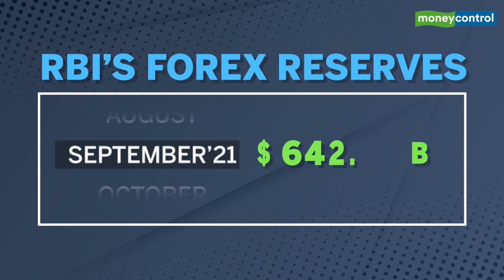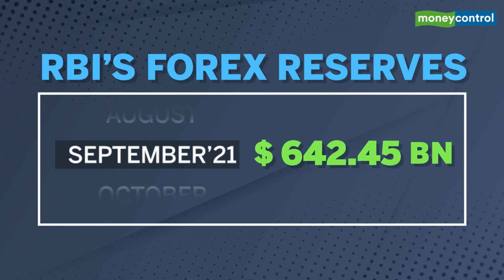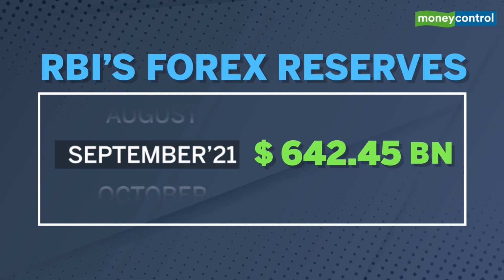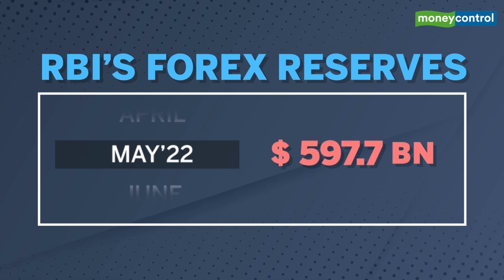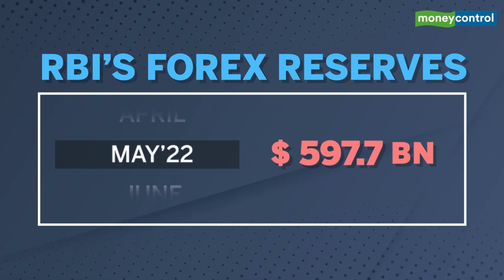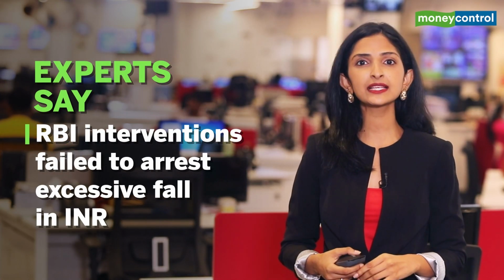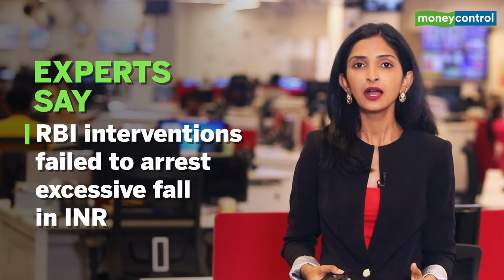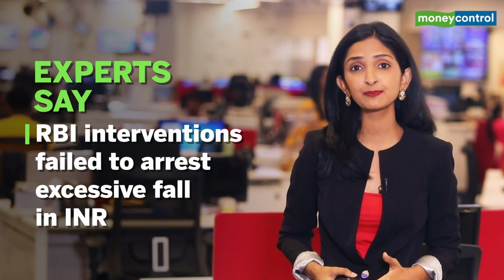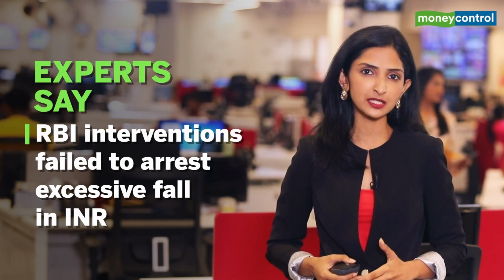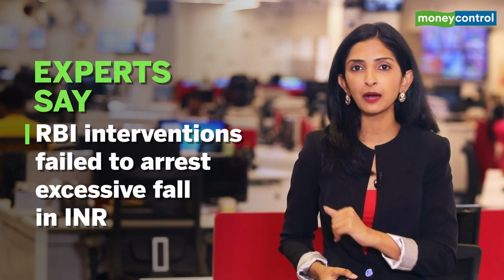8 months after hitting a record high of $642.45 billion in September 21, India's forex reserves have now fallen below the $600 billion mark amid capital outflow and strengthening dollar. When the rupee is weak, RBI sells dollars to help recover the value, and according to experts, RBI has been selling dollars quite aggressively since March when oil started going up.